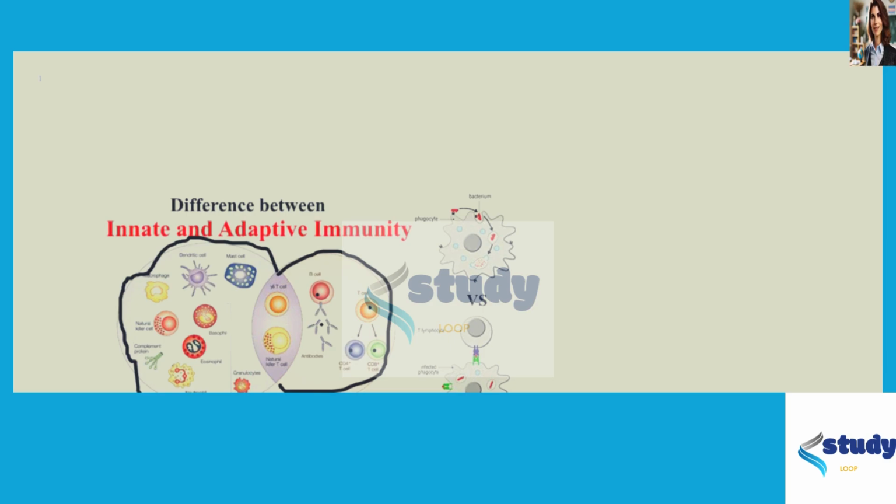B states that as new pathogens evolve all the time, it is more conservative of energy and information storage to have an adaptive immune system that can respond to same pathogens in different ways. So in the adaptive immune system, we obviously have antibodies and then cytotoxic T cells and CD4 T cells, but it says that the adaptive immune system can respond to the same pathogen in different ways. So these two ways are going to be the same.